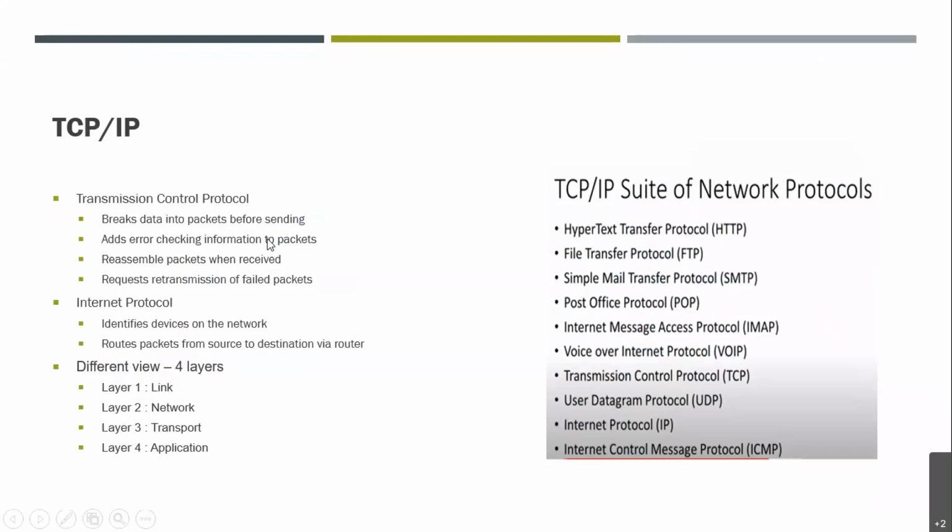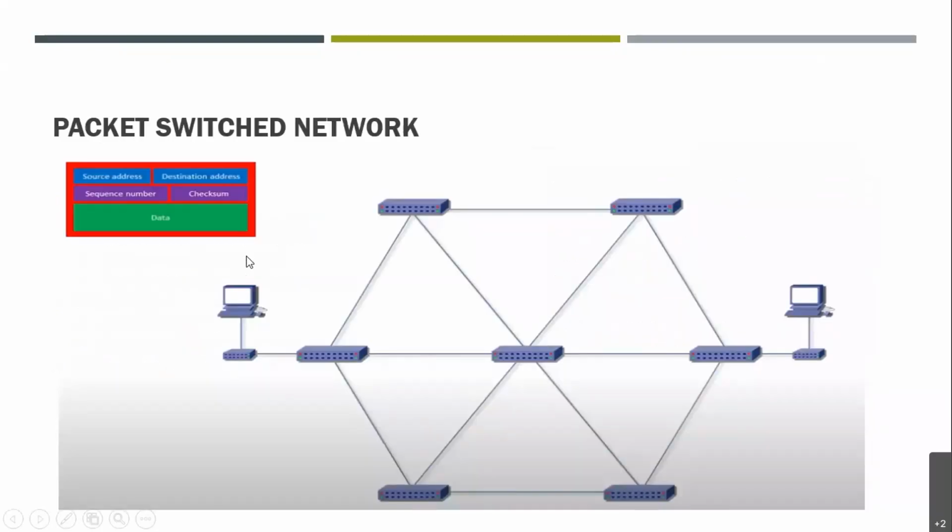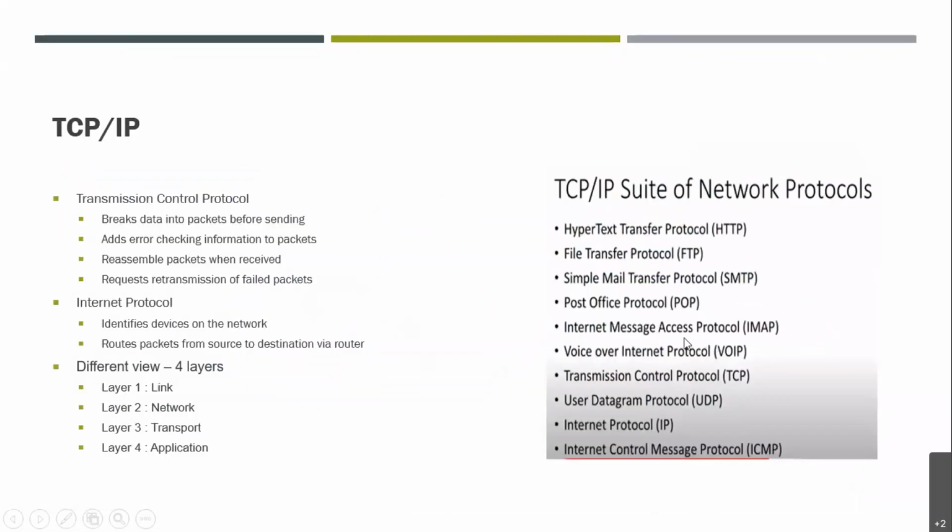As we have already discussed, it adds the checksum and source address and destination address also. Then it reassembles the packets when received. I have shown you how it enters the network and how it routes, it hops, and then it reaches the destination address, right? And then it requests retransmission of the failed packets.